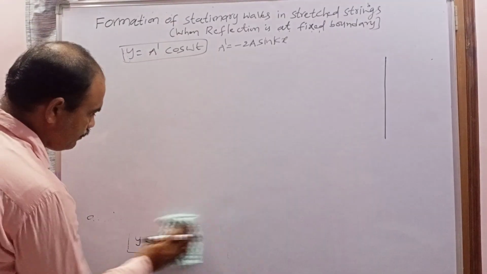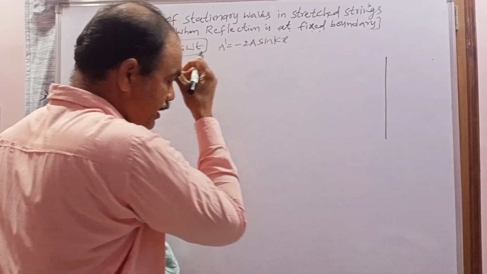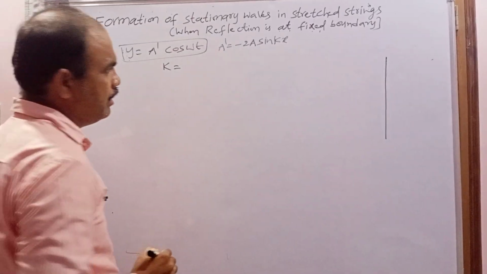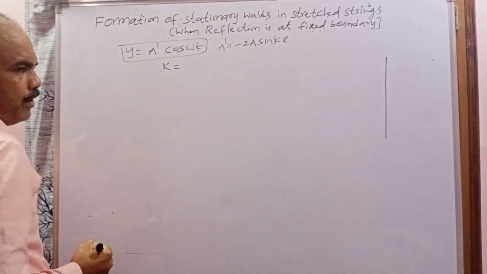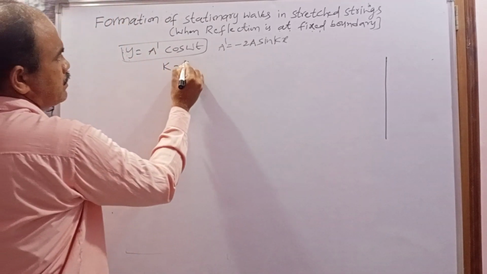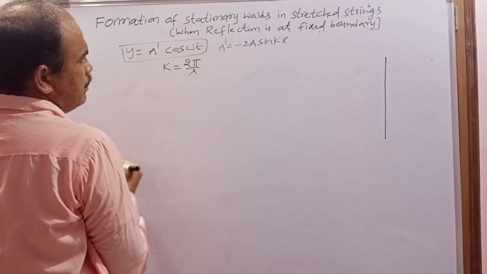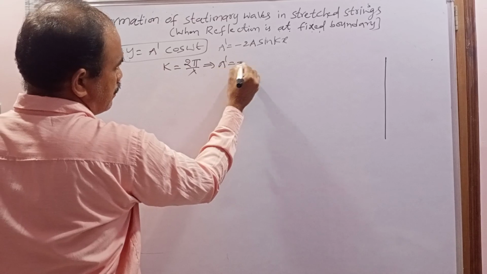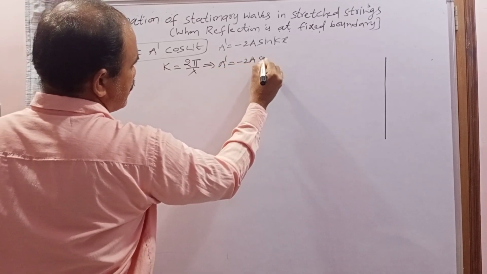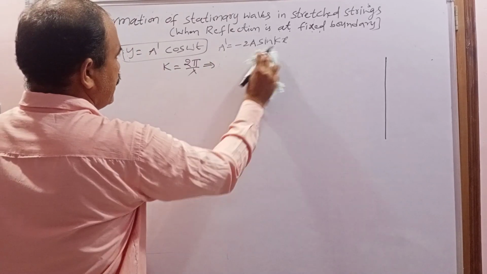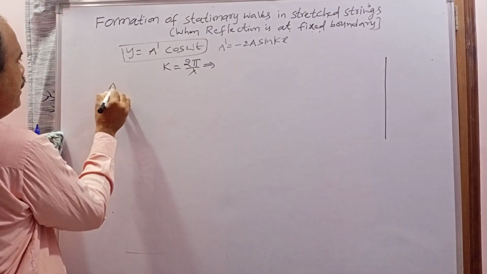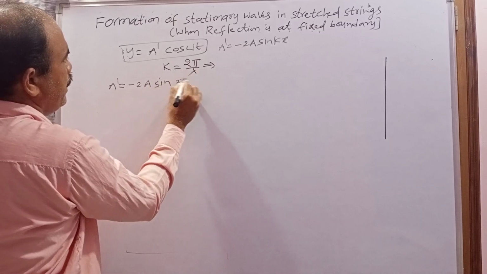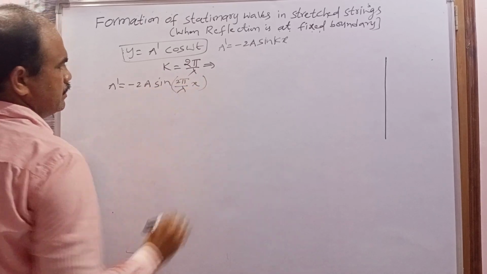Remember. So now what is k here? K is nothing but the propagation constant. It is also known as the wave propagation constant. K is equal to, what is the formula? 2 pi by lambda. So I am rearranging this equation. So what is a dash? Now a dash is equal to minus 2a sin, so I am writing here, a dash is equal to minus 2a sin of 2 pi by lambda into x.